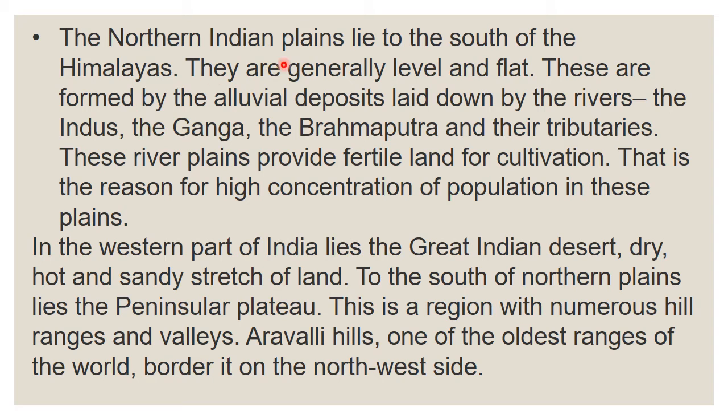The northern Indian plains lie to the south of the Himalayas and are generally level and flat. They are formed by alluvial deposits laid down by the rivers, the Indus, the Ganga, the Brahmaputra and their tributaries. The river plains provide fertile land for cultivation. That is the reason for the high concentration of population in these plains.